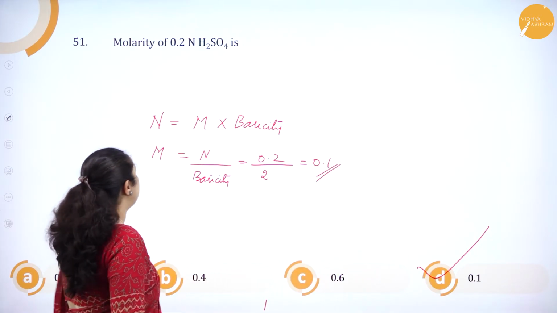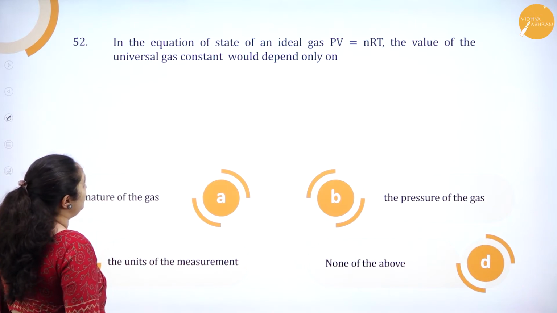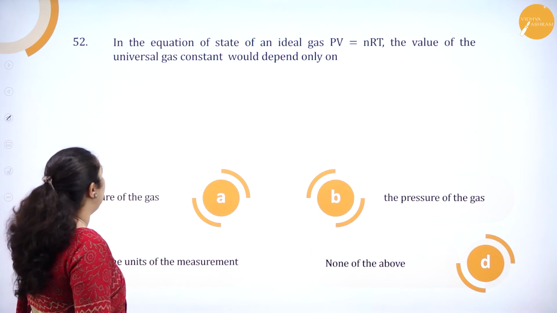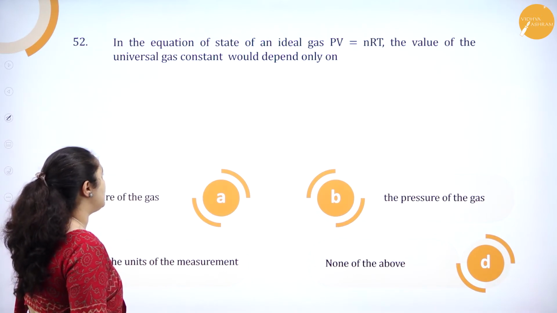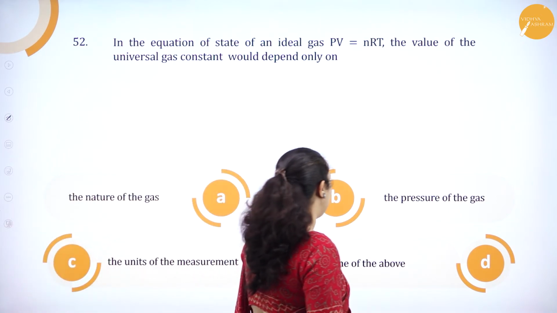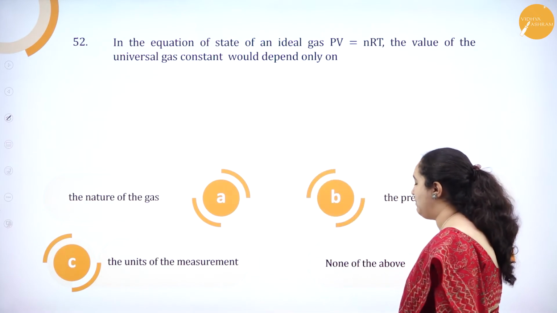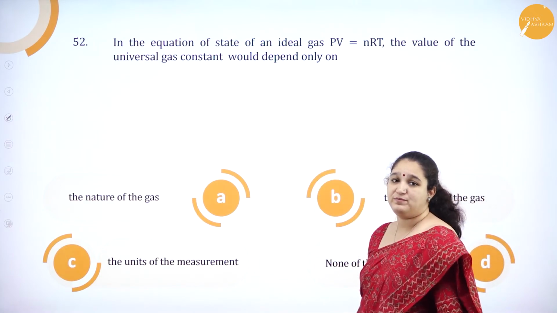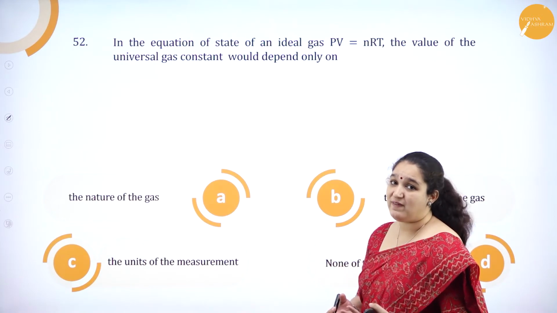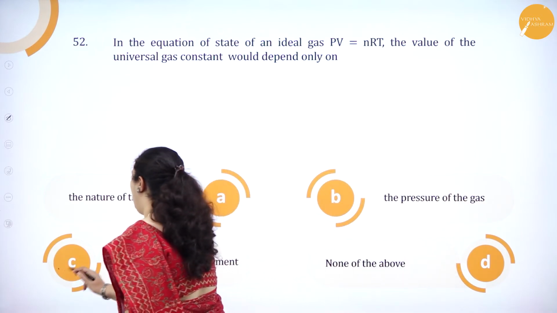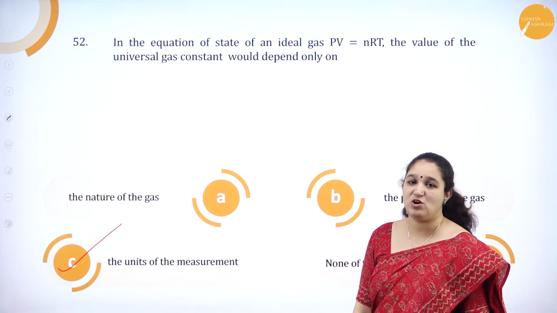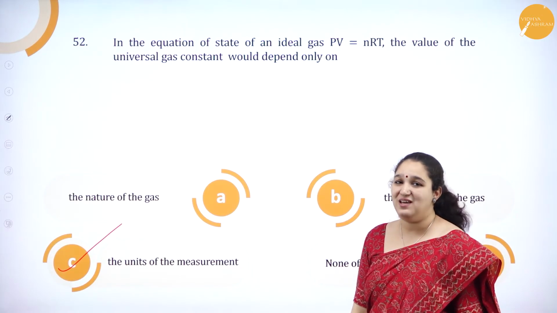Okay. Next question. In the equation of state of an ideal gas, PV is equal to nRT. The value of the universal gas constant would depend on option A, nature of the gas, option B, the pressure of the gas, option C, the units of the measurement, option D, none of the above. See, the R value depends on the units of measurement. As the unit changes, the R value will change. So obviously, option C, the units of measurement, the value of gas constant depends on. So C is the correct answer.